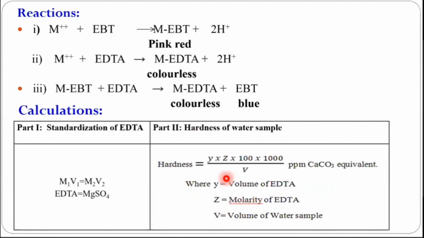We forget the significance of the equation, and that's why we have difficulty in solving the numericals. So you must take care that the significance should be known.